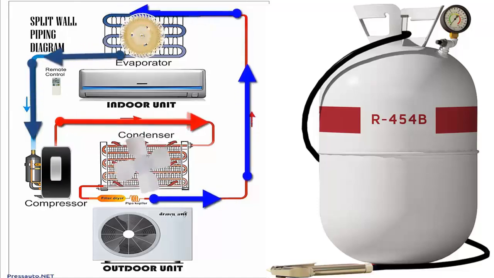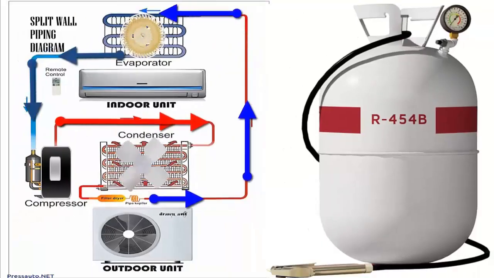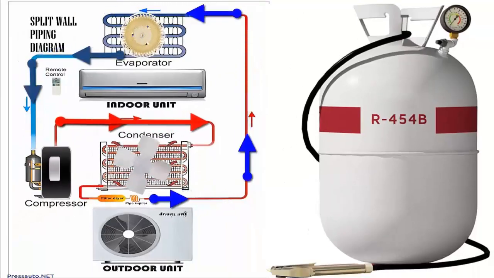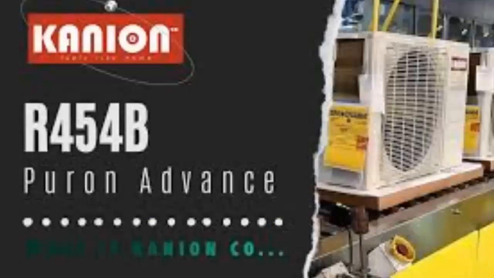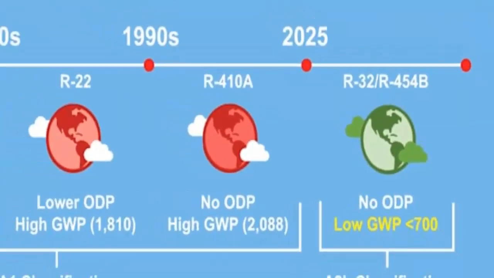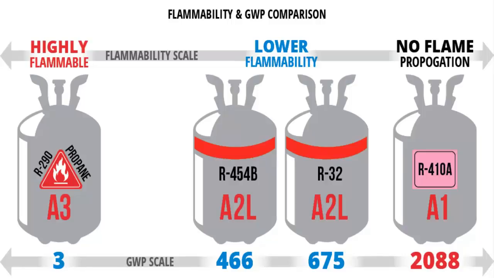What to do if refrigerant gas R-454B is unavailable? R-454B is a widely used refrigerant in air conditioning systems and heat pumps. Although R-454B officially has no direct replacement, if it is unavailable, several alternatives exist. However, it is important to mention that any refrigerant change could result in reduced cooling capacity and system efficiency.